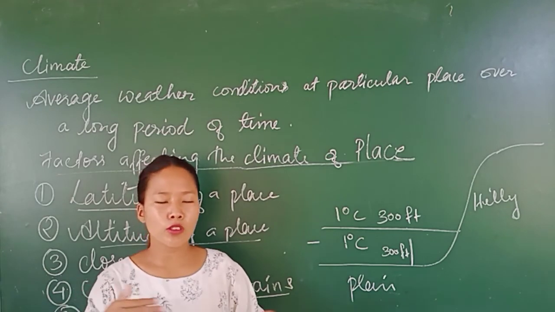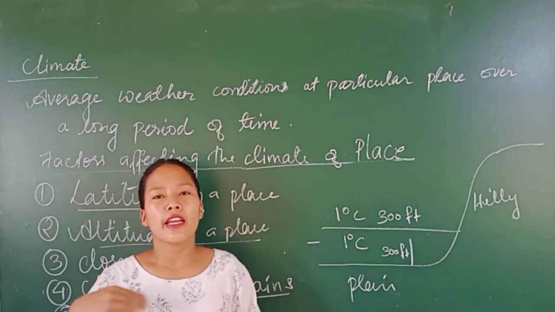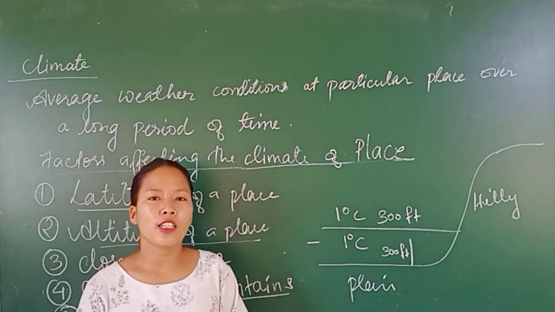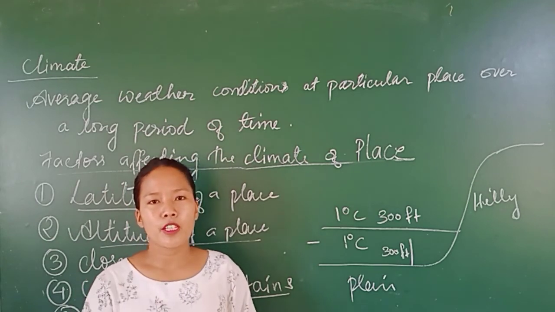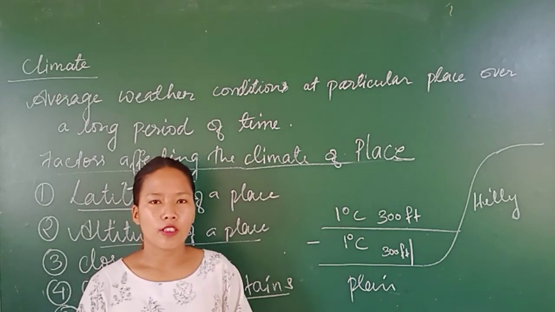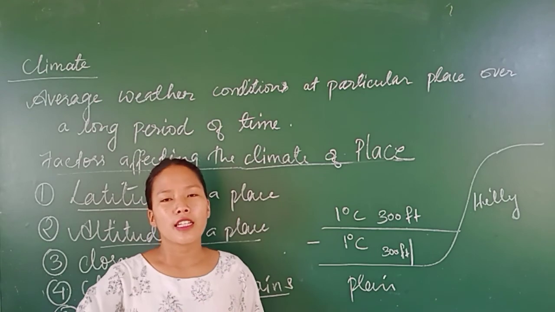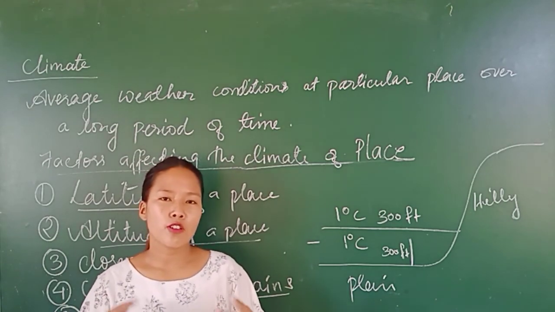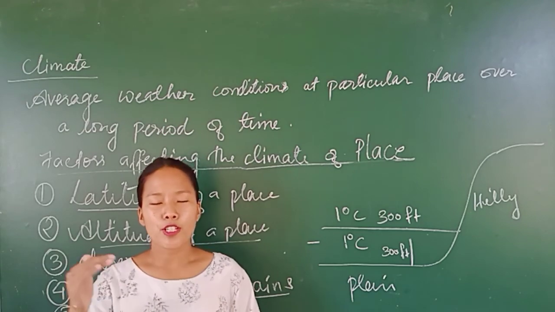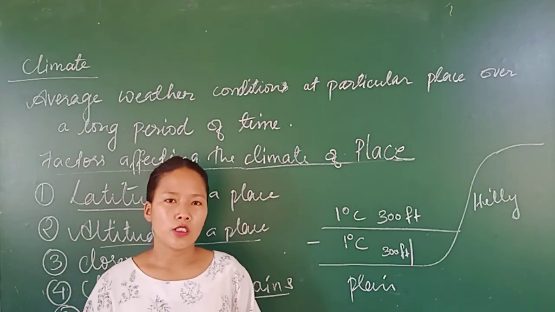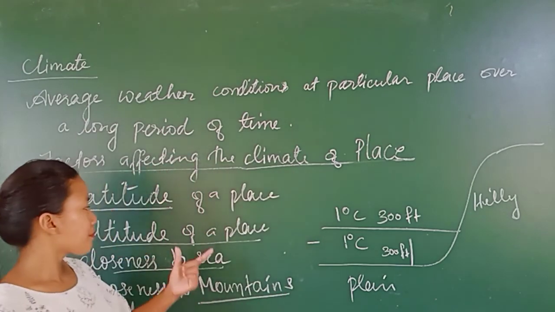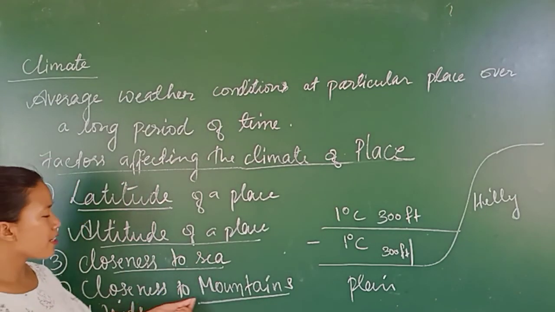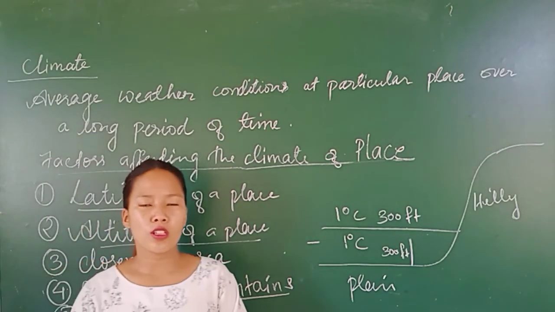When the wind blows, they block the wind, and then they help in the precipitation of that place. Precipitation means rainfall. They block the wind, and it helps in receiving more rainfall, and if there is rainfall, then the temperature of the place will be lower. So that is how places near the mountains have a very cold climate.